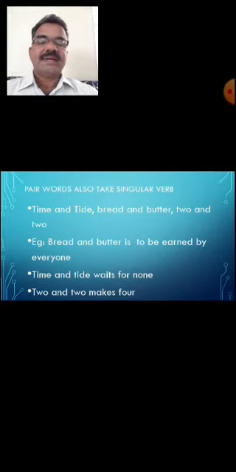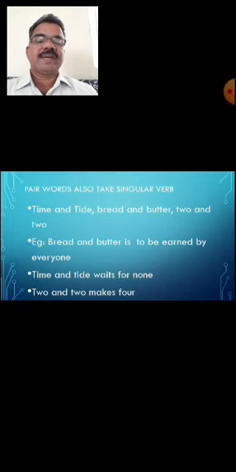They think that time and tide are two different nouns, so time and tide wait for none, two and two are different, so two and two make four. That is how many think and commit mistakes in their English communication. But this is the rule of concord. This is the correct expression, the correct sentence. So these are some of the pairs that always take the singular form of verb.